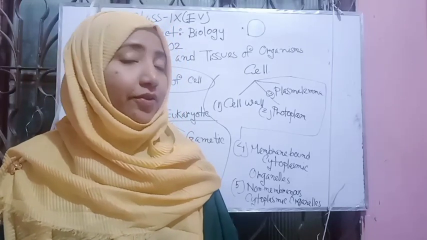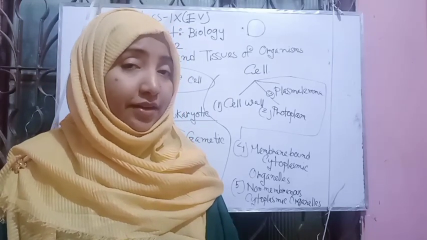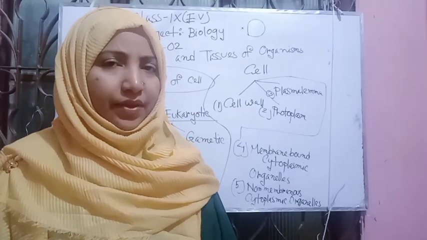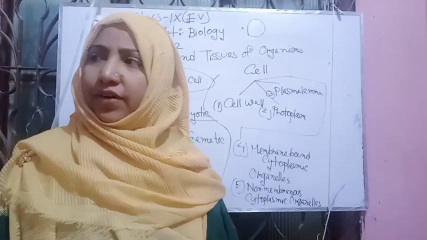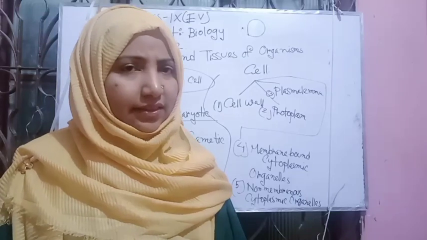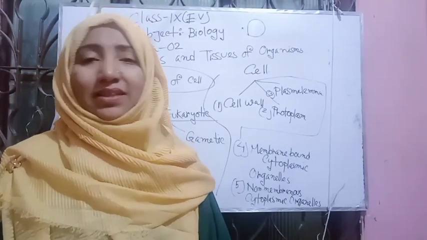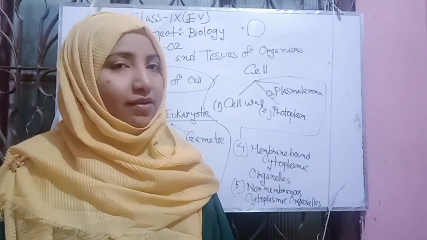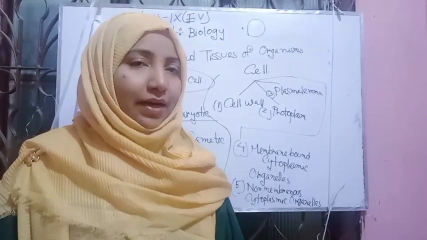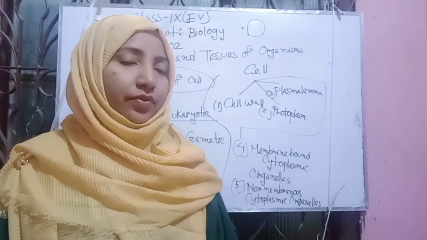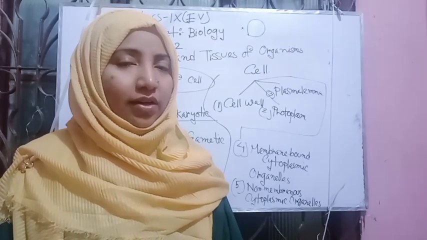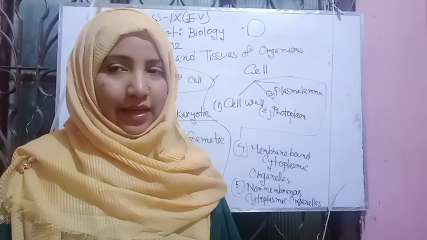The prokaryotic cell has no developed nuclear membrane and no organelles such as mitochondria, plastids, endoplasmic reticulum, etc., but only ribosomes. The eukaryotic cell has all these cell organelles.